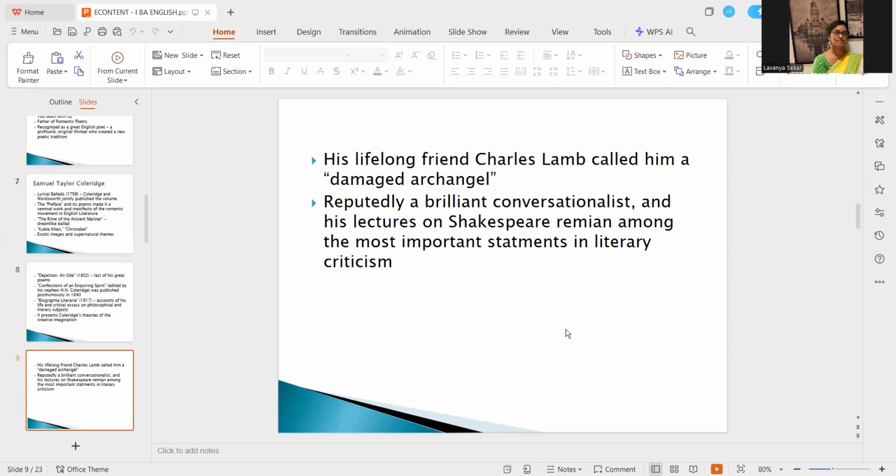Even in the Rime of the Ancient Mariner, you could see a touch of sadness, a touch of desperation. So Charles Lamb aptly named him Damaged Archangel. He was reputedly a brilliant conversationalist, and his lectures on Shakespeare remain among the most important statements in literary criticism. He had talked and discussed much about Shakespeare's works.